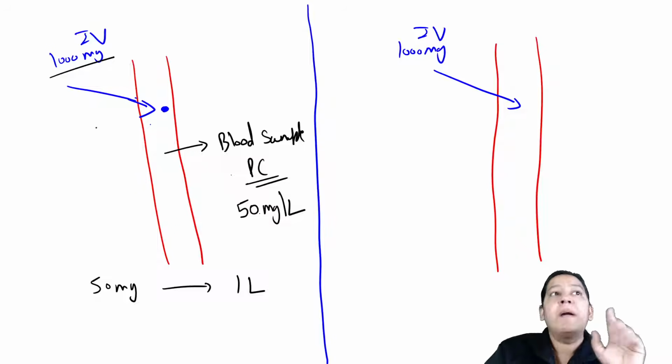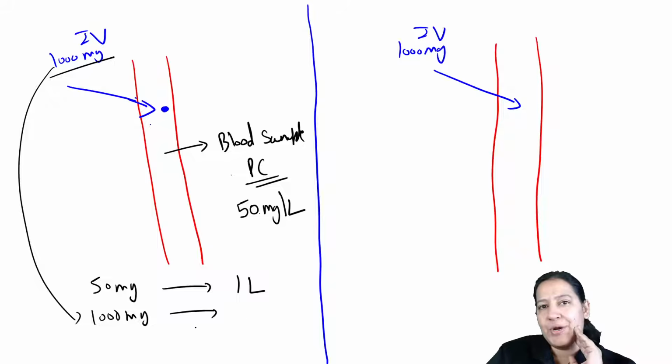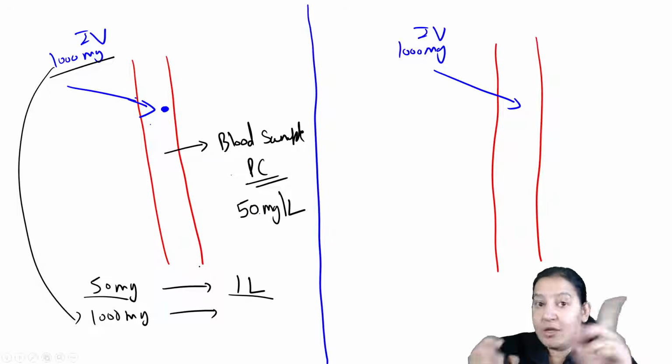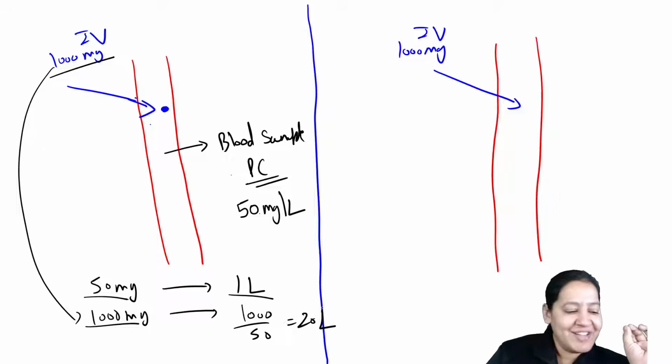Yes or no? But you have injected 1000 milligram, not 50. So for 1000 milligram, how many liters of blood do you require? You tell me. For every 50, you require 1. So for 1000 you will require how much? It will be 1000 by 50, that is 20 liter of blood. So 20 liter is the volume of distribution.